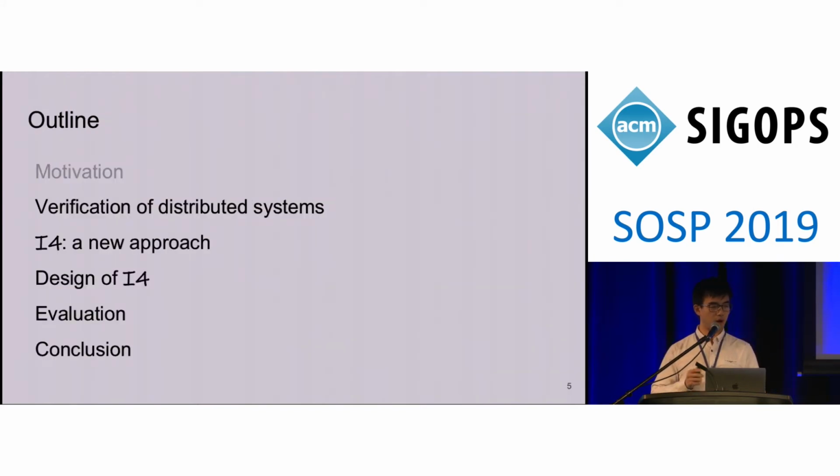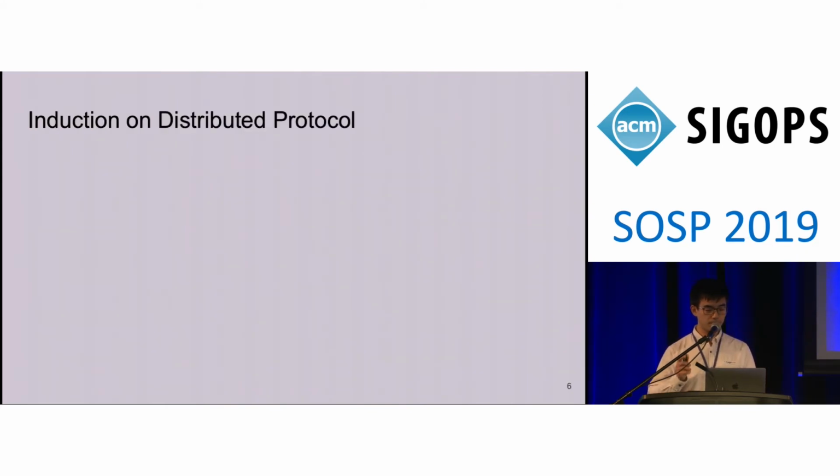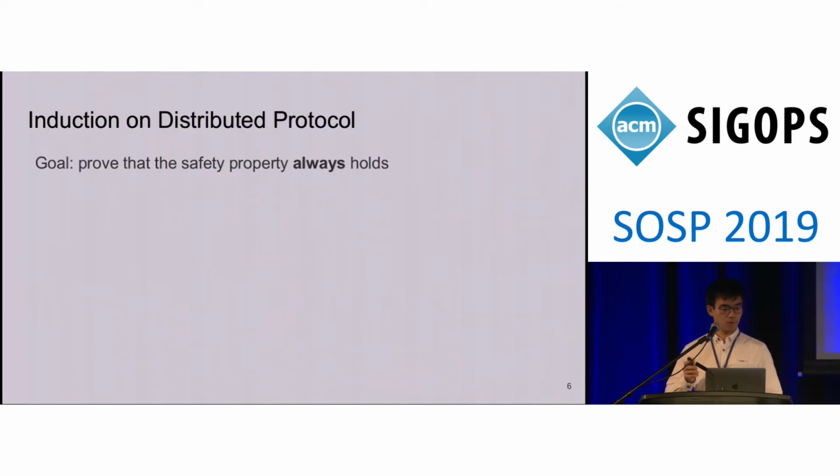Before I introduce our approach, let me first explain how to verify distributed systems and what the role of the inductive invariant is. At a high level, we want to prove our safety property holds in all states, and to show that we model our system as a state machine and consider an arbitrary execution.